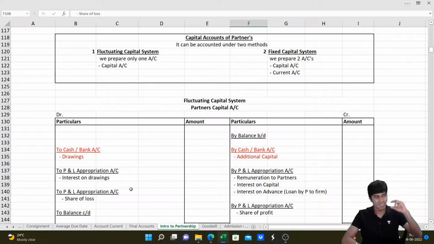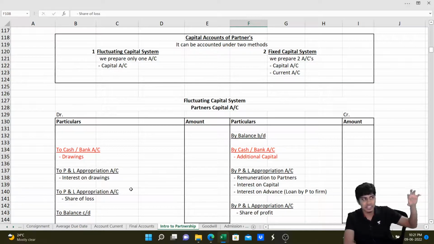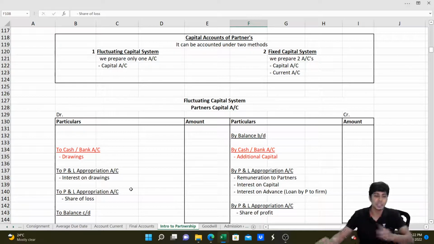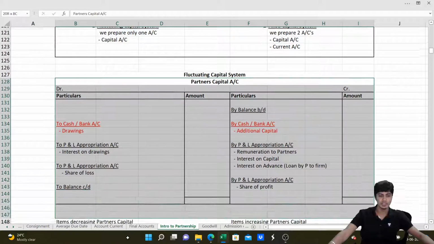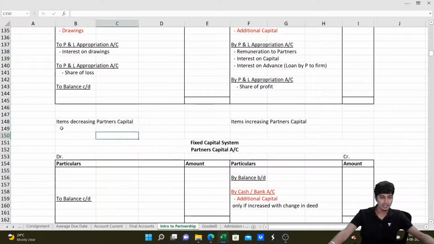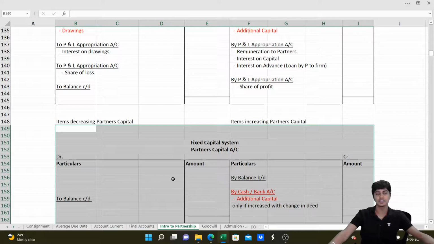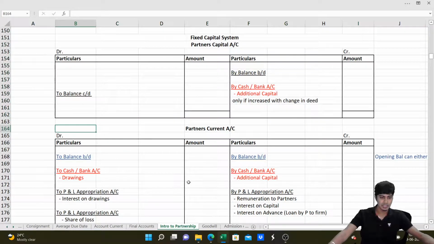However, if you want to keep the capital fixed and write all these transactions in a separate ledger, what do we do? We write the fixed capital as per the partnership deed in the capital account. We open one more account, the current account. In this current account, we write interest on capital, interest on drawings, remuneration, share of profit. All this we write in here. That is the fixed capital system, where the capital is fixed. So this is the format of fluctuating capital system, a partner's capital account. And this is the format of fixed capital system, a partner's capital account, and partner's